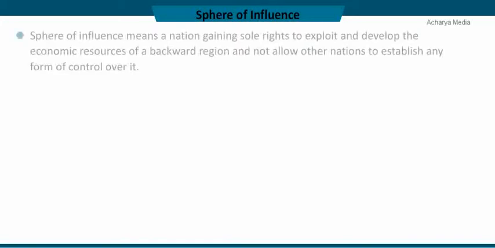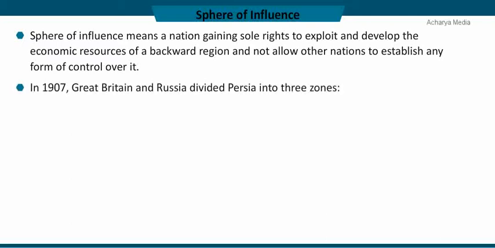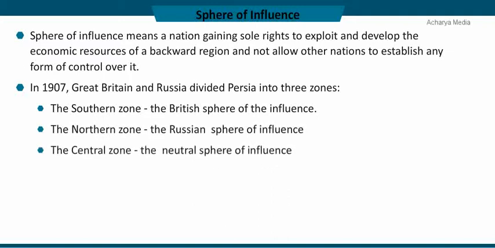Sphere of influence. Sphere of influence means a nation gaining sole rights to exploit and develop the economic resources of a backward region and not allow other nations to establish any form of control over it. In 1907, Great Britain and Russia divided Persia into three zones: the southern zone, the British sphere of influence; the northern zone, the Russian sphere of influence; the central zone, the neutral sphere of influence. This method was adopted in China by the European nations.